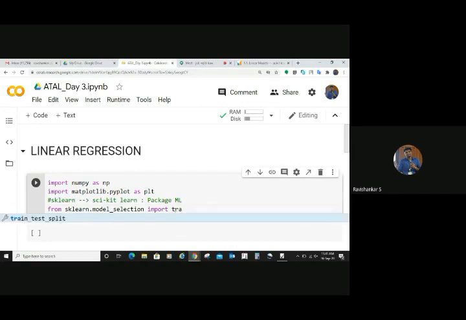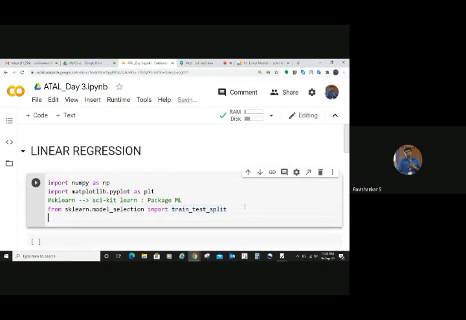Now you can go for the train test split function. So you are importing that. If you call this function with some arguments, which I will be telling you, the data will be split as training and testing data. So you have imported this for splitting training and testing data. You will understand this when you actually invoke this function.